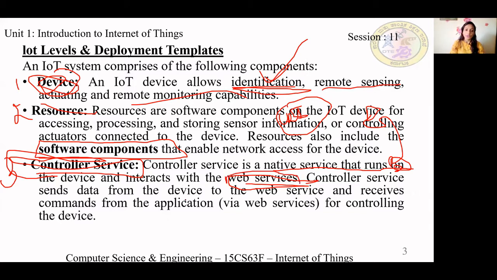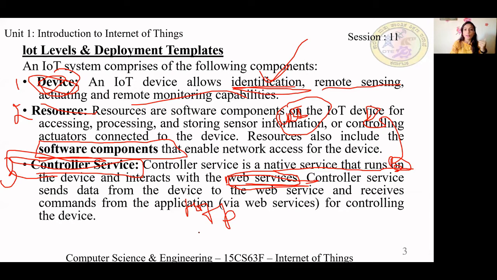This has to be used with HTTP. So the third component is the controller service, a native service that runs on the device and interacts with a web service. An example is HTTP with REST or HTTP with WebSocket. This is the third component of an IoT system.